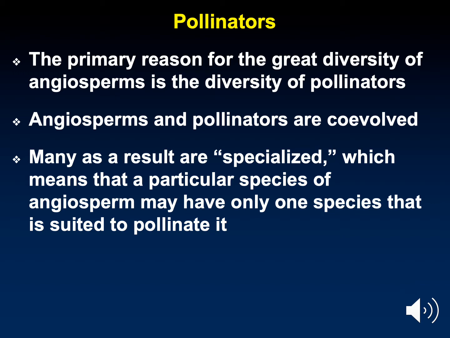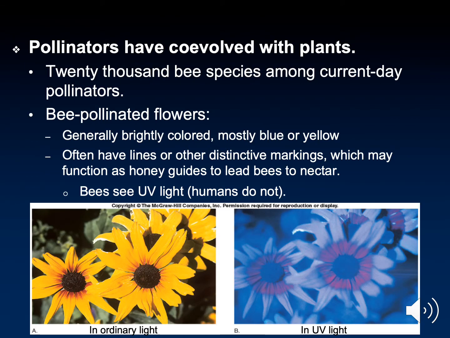Here we'll talk about some specific types of pollinators and the types of flowers they are attracted to. Bees, the most common type of pollinator, are attracted to brightly colored flowers. This is because bees see in UV light. You can see in the image the difference between what a flower might look like to us versus what it looks like to a bee. So having bright colors helps the bees see the flowers. Yellow is one of the most common colors for bee-pollinated angiosperms.